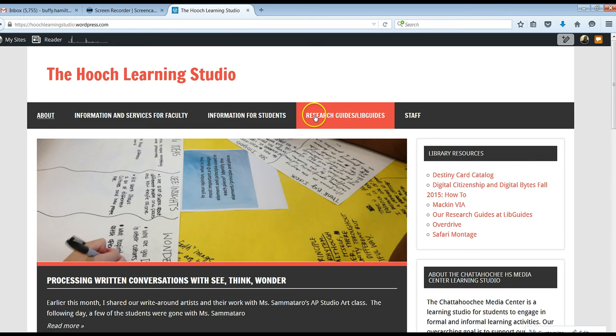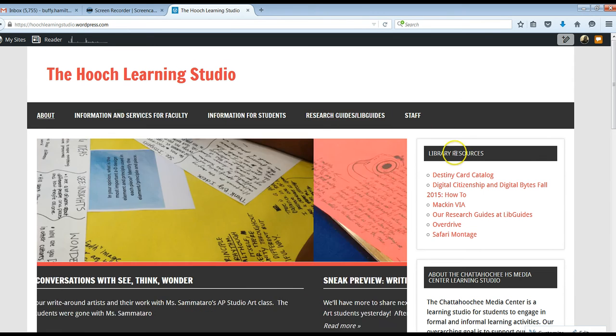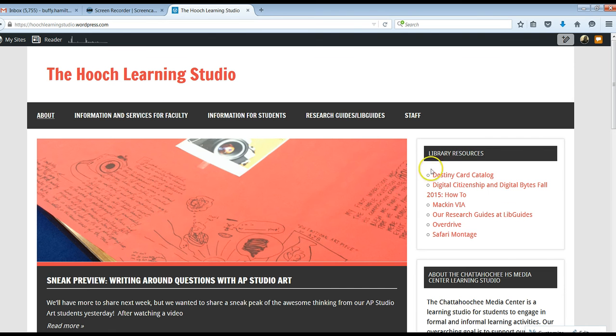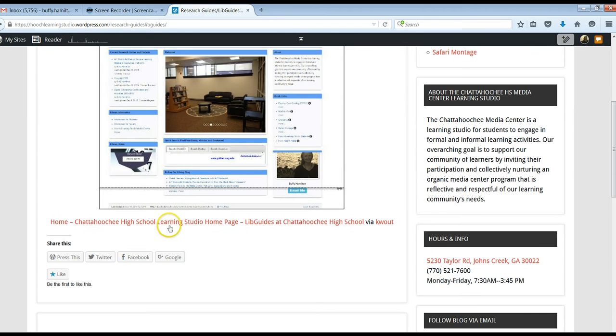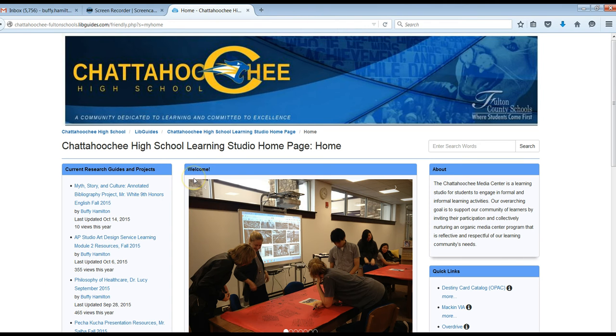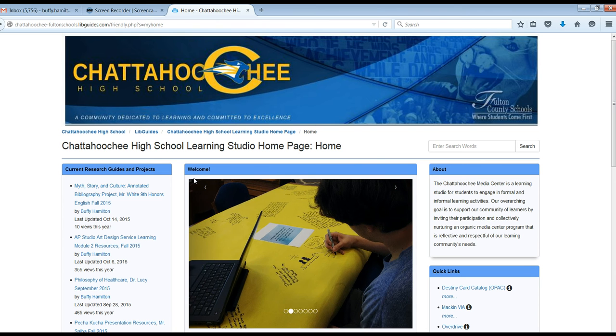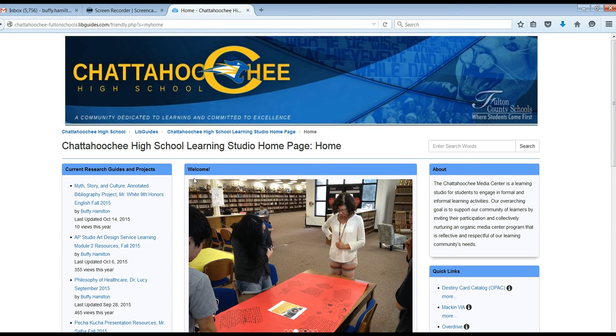To get to our research guides, you can get to them in one of two ways. You can go to the row of links under Library Resources and select Research Guides at LibGuides. You can also go to the menu bar at the top and go to the page and click on the link beneath the screenshot. LibGuides is our other web publishing platform that is designed to help us support you, our teachers and students, with your research or project-based learning activities.